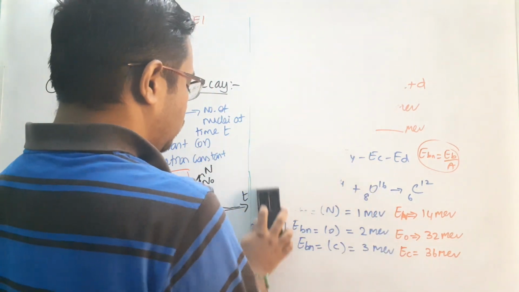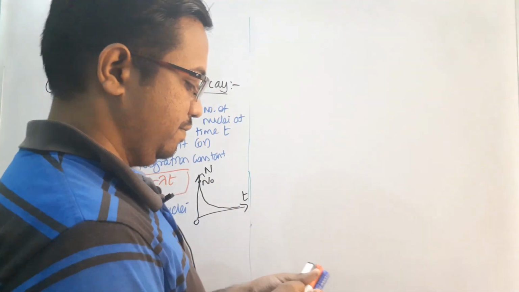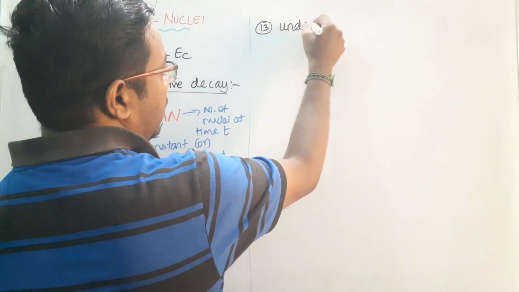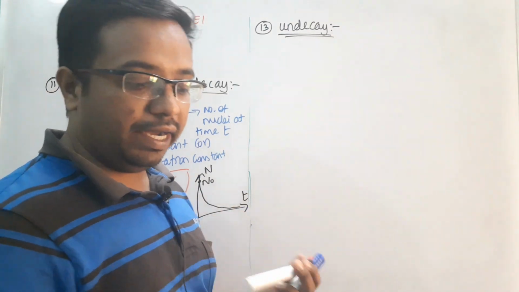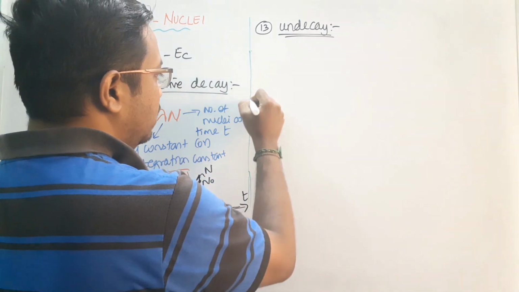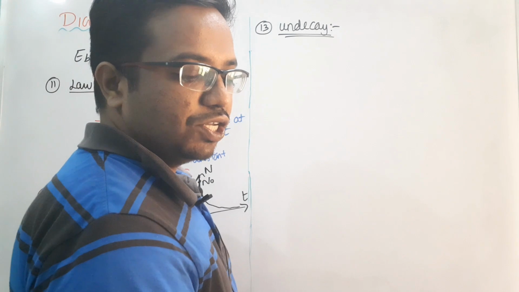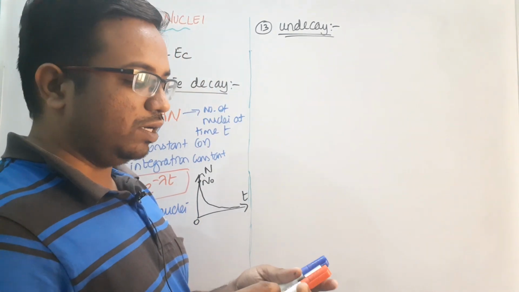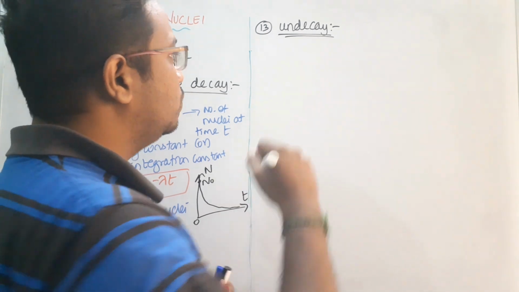So the 12th one is over. Now I'm going to take the 13th one, undecay. I suggest my students solve problems only using the undecay concept. Don't take the decay value, it will be quite difficult. Always take your quantities in undecay. I will mention the decay formula also, but most probably by solving undecay itself we will be able to obtain our answer.